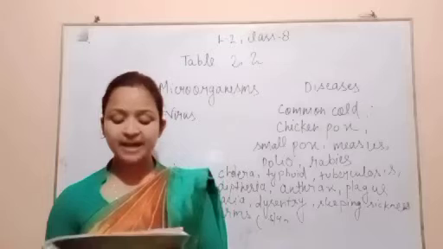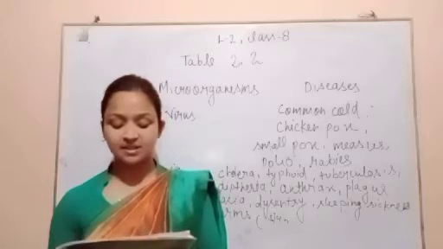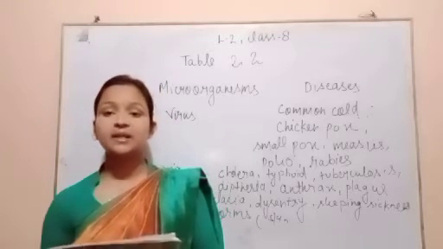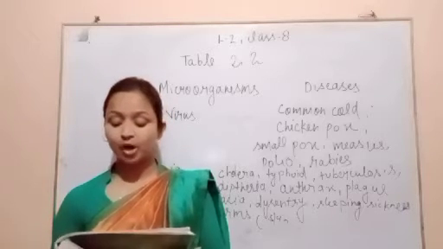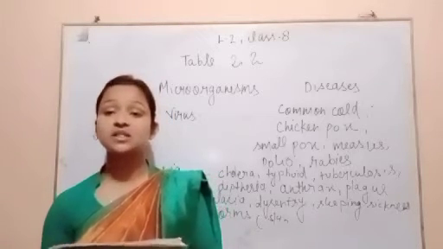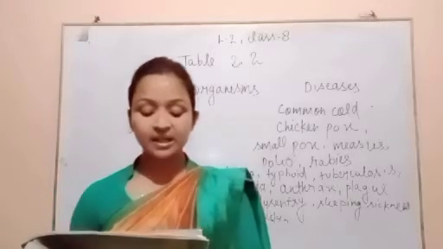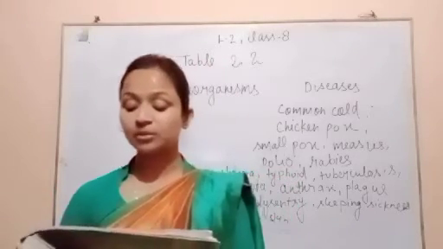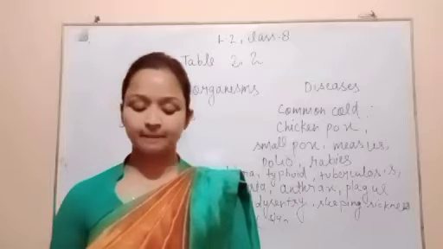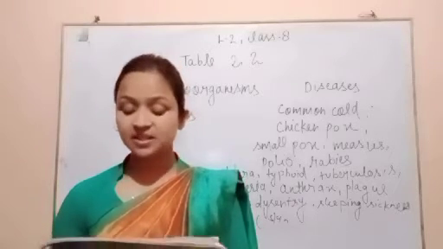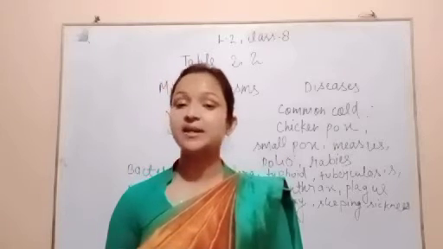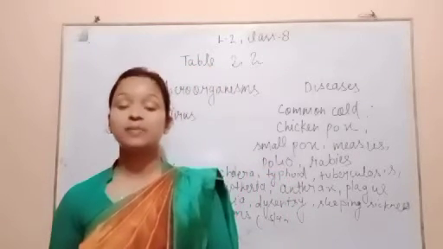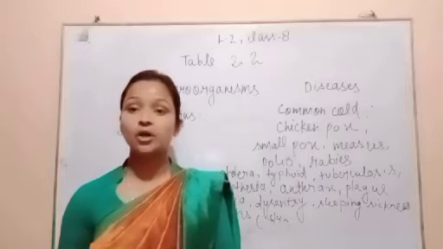Then disease causing microorganisms in animals and plants. Some common diseases caused by microorganisms in animals. So microorganisms and which disease is caused in the animals. You can see that virus: foot and mouth disease in cattle; bacteria: anthrax in cattle; protozoa: sleeping sickness in cattle, pigs and horses. Then some common diseases that are caused by microorganisms in plants.